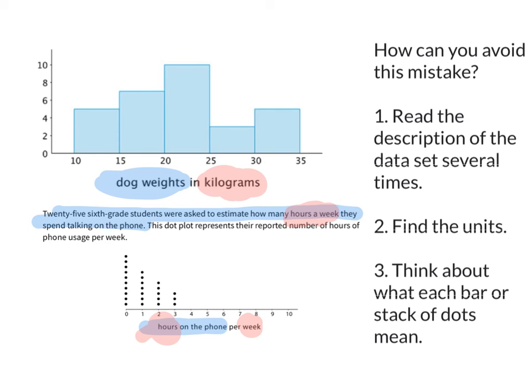Look how I'm using everything. I'm using the description, I'm using the bar, I'm using the units. 5 dogs, that's height 5, weigh between 10 and 15 kilograms. Or down here, let's take that 2 stack. 1, 2, 3, 4, 5, 5 students spend 2 hours on the phone per week. And again, I'm using everything I see in that dot plot. 5 dots above 2, and 2 stands for 2 hours on the phone per week.